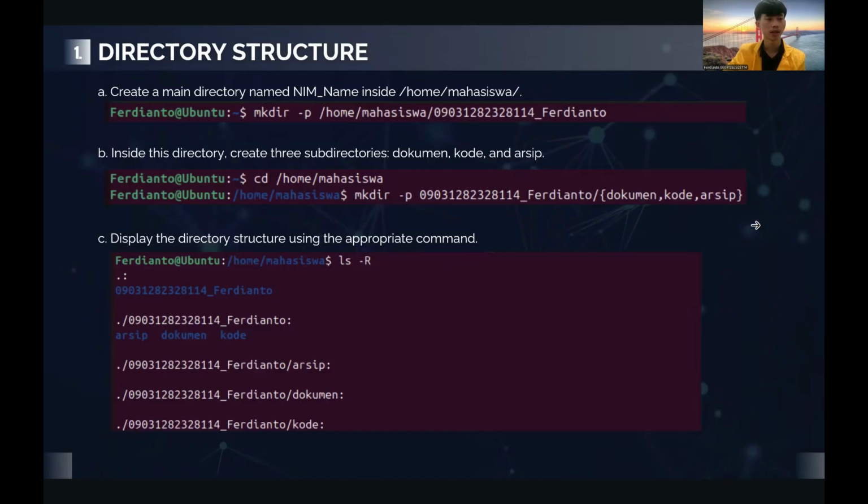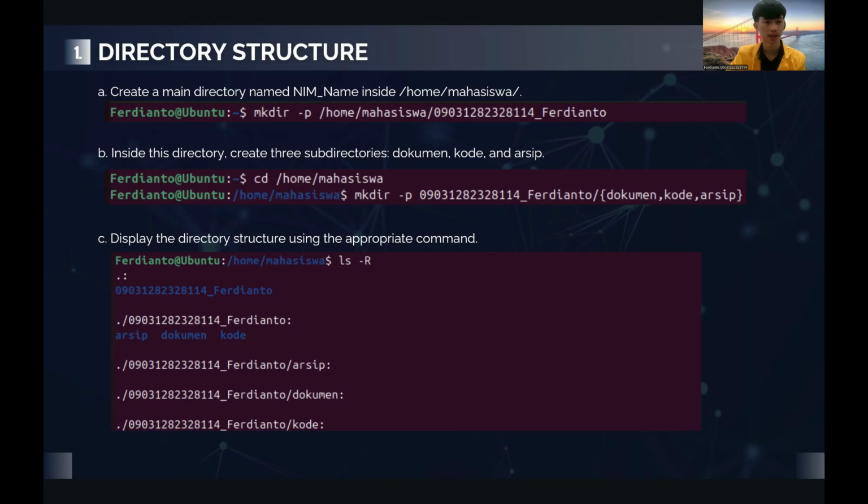Question number one is about directory structure. The question is to create a main directory named name_name inside the home mahasiswa directory. So I use the command mkdir -p /home/mahasiswa/my name_Ferdianto to make a new directory with the name my name_Ferdianto.